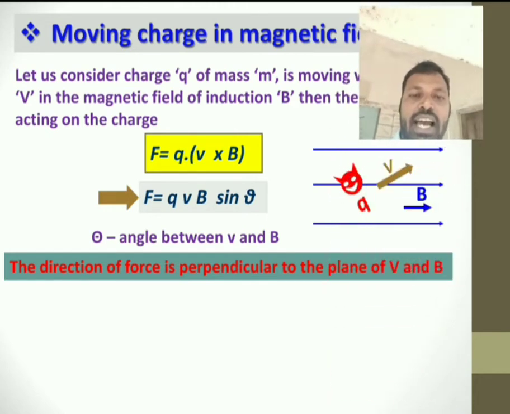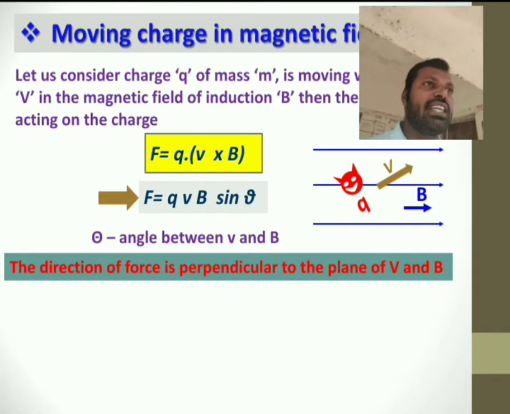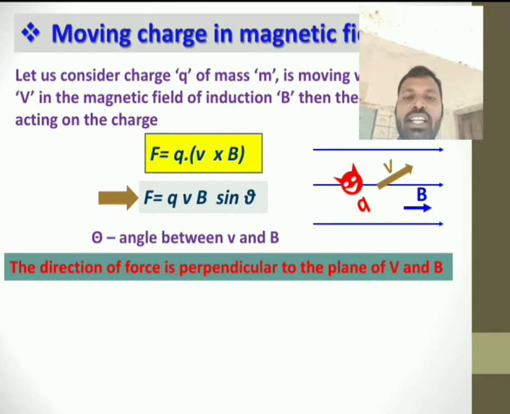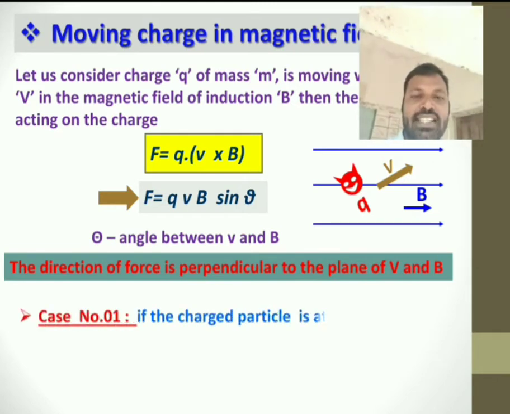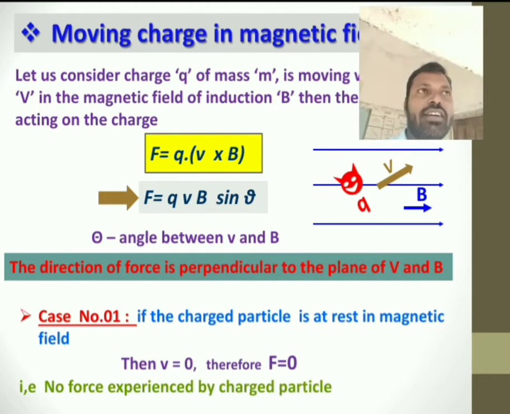Here theta is the angle between the velocity and the magnetic field direction. The direction of this resultant force acting on the charged particle is perpendicular to the plane which contains v and B. Now see here, depending on the value of theta, we will get three cases: if theta becomes 0, if theta becomes 90, or if velocity becomes 0.